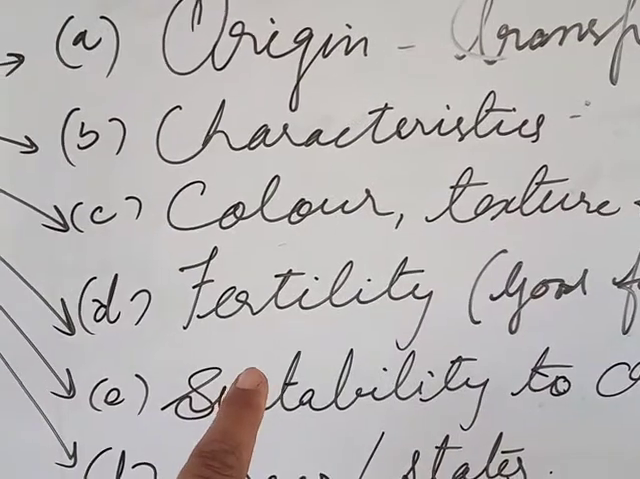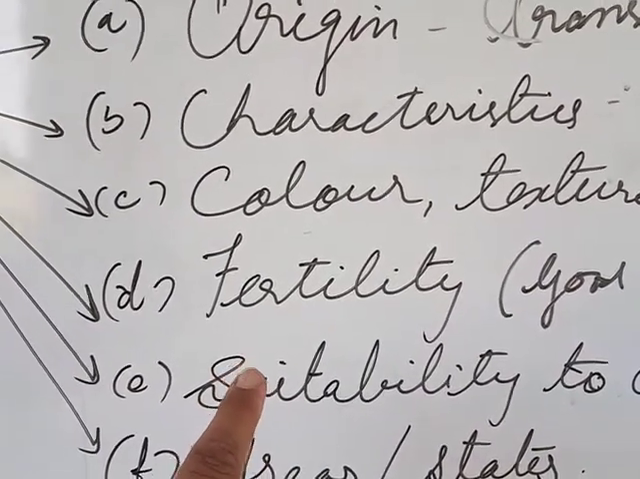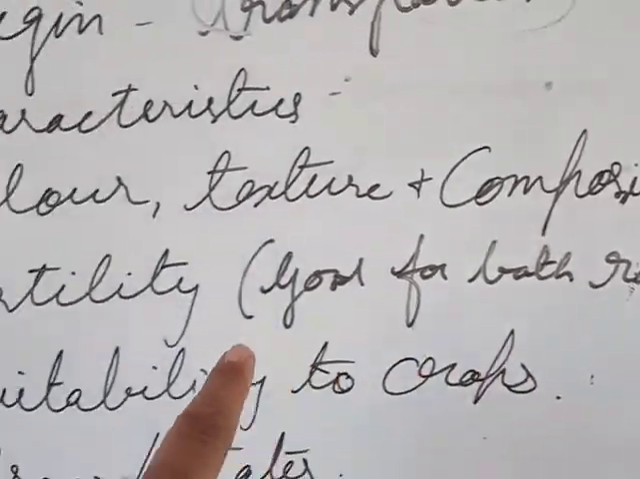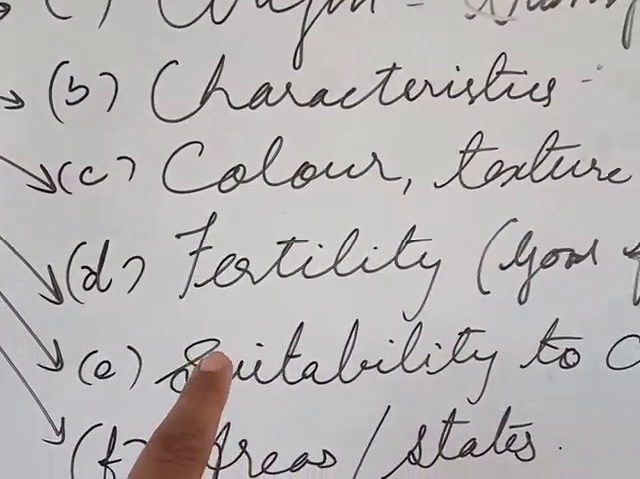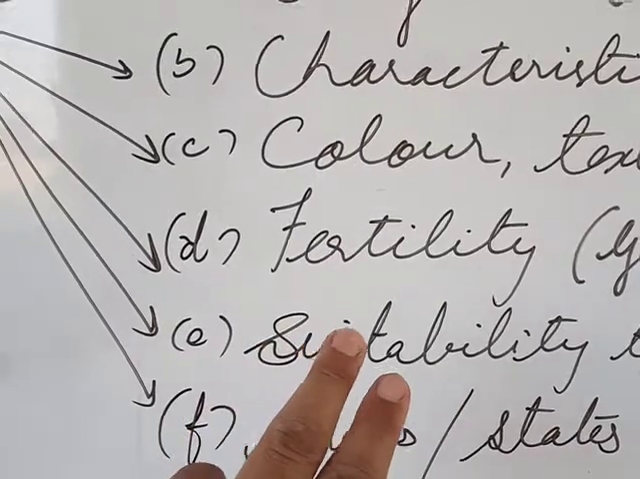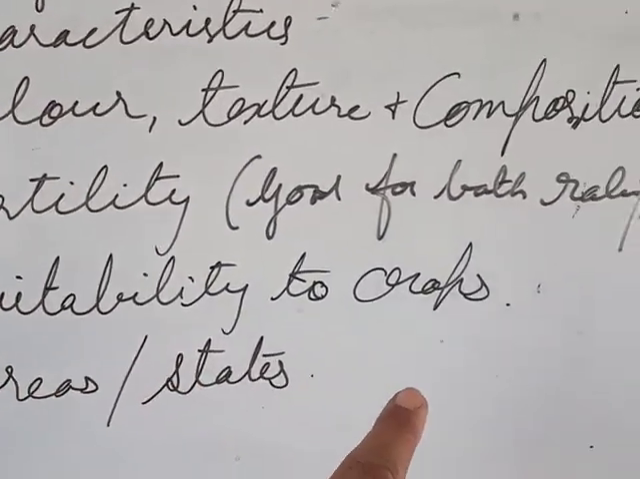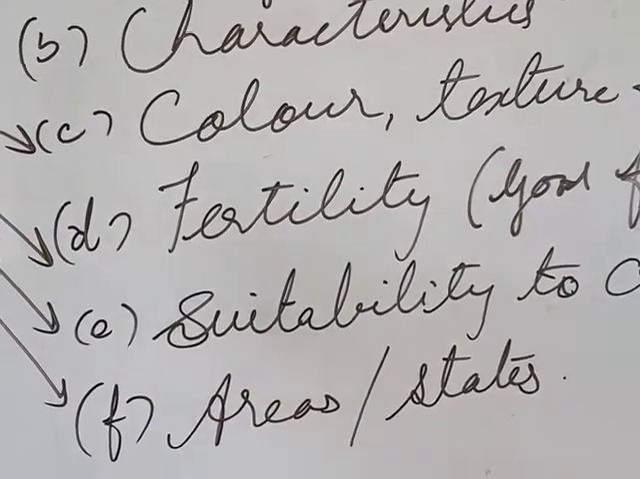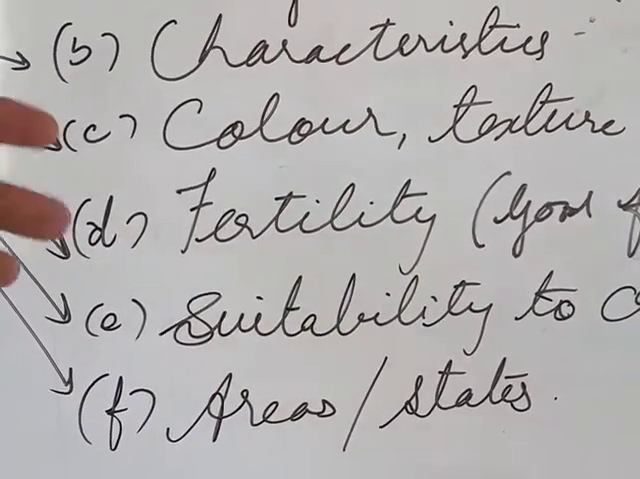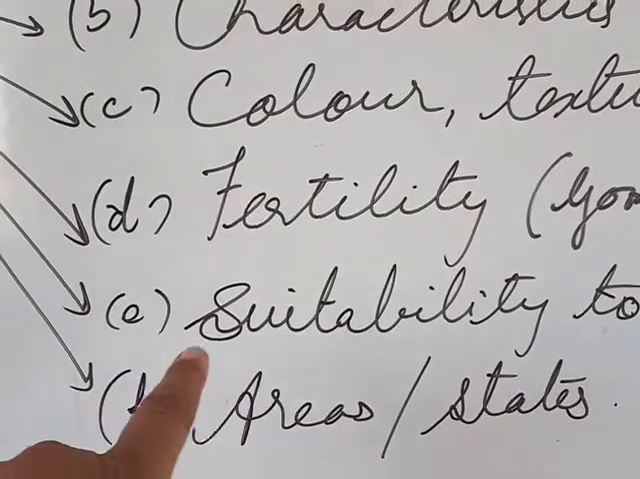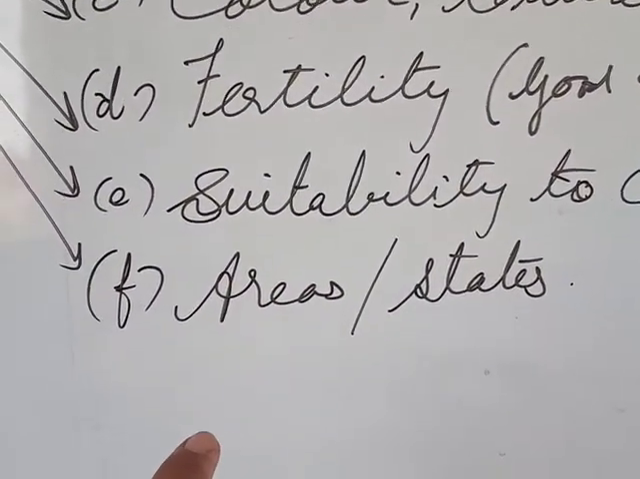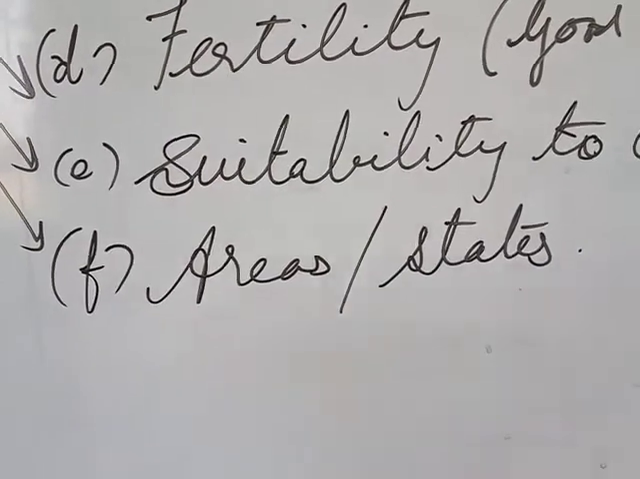Fertility: it is very fertile soil. It is suitable for every kind of crop. It is good for both rabi crop and kharif crop. If it is irrigated properly, it can support every kind of crop. Then suitability to crops: it can be suitable for wheat, rice, and sugarcane and every kind of crop you find in northern India. Areas and states, we will read about that, in which areas or states the alluvial soil is found.